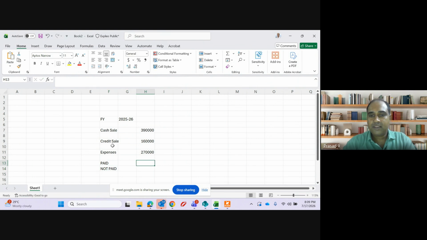Expenses, how much is paid? 80,000 is not paid, so the remaining is paid. Remaining is how much? 2,70,000 minus 80,000, which is 1 lakh 90,000. Cash paid, cash not paid.